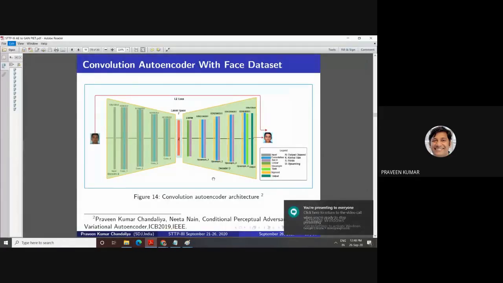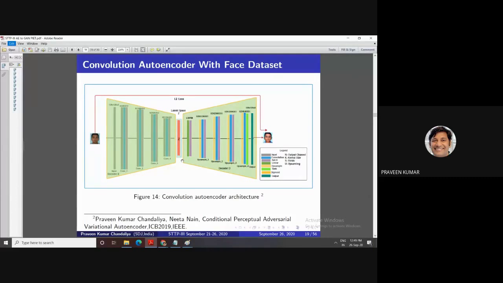Next, my first focus is on grayscale, then on color images, but the images are very tiny. This time my size is 128 cross 128. We start working on the next autoencoder. This is not a plain autoencoder; this is a deep convolution based autoencoder. It means we have a lot of layers in our model, and the parameter size is very large. We start working on this next concept.